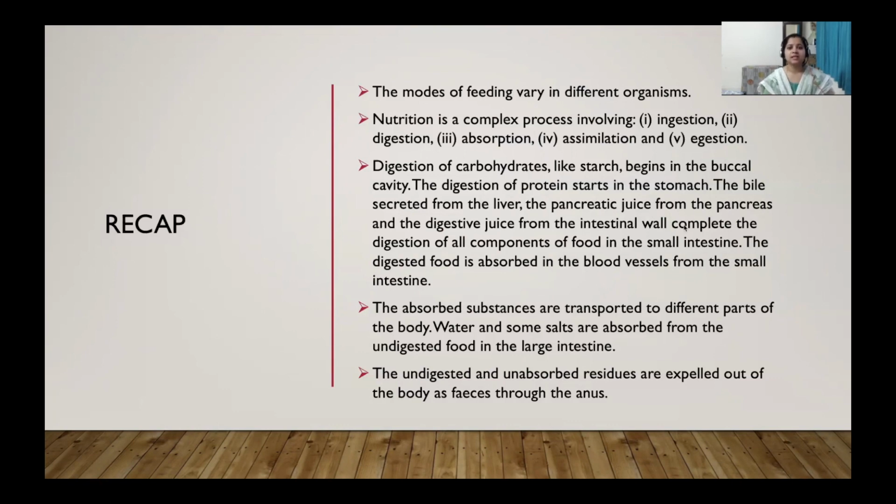The stomach breaks down the proteins, and then the small intestine digests all kinds of food like protein, carbohydrates and fats. And the large intestine absorbs the extra salt and water into the body, and then the undigested waste, that is the excreta or the feces, comes out through the anus. Okay, so this is all about our today's session.